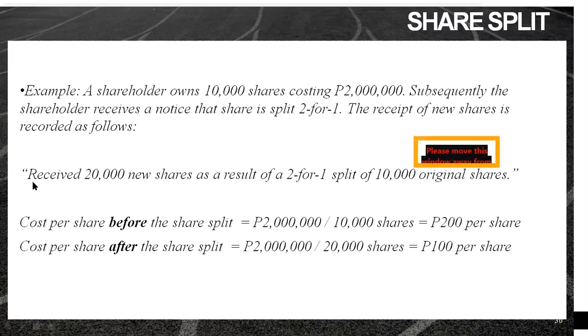Ito yung sample: receive 20,000 new shares as a result of a 2 for 1 split of 10,000 original shares. So, the cost per share before the share split, you have 2 million divided by 10,000 shares, that's 200 per share. Pero after the share split, yung 2 million natin, i-divide na by 20,000 shares. So from 200, magiging 100 per share na lang ang cost ng ating share.